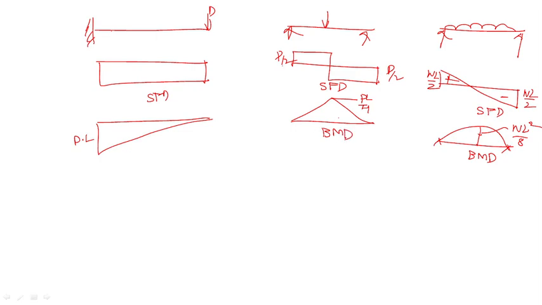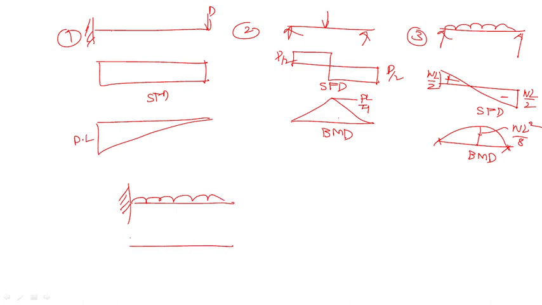Okay, 1 minute, the pen is gone. Is there any other possibility? If it is a cantilever with the UDL, it will come like this. Positive shear force, SFD. So what is the value? W into L. This one is W into L. And how will the bending moment diagram come? The bending moment diagram will come like this, with a curved portion. WL squared by how much? WL squared by 2.